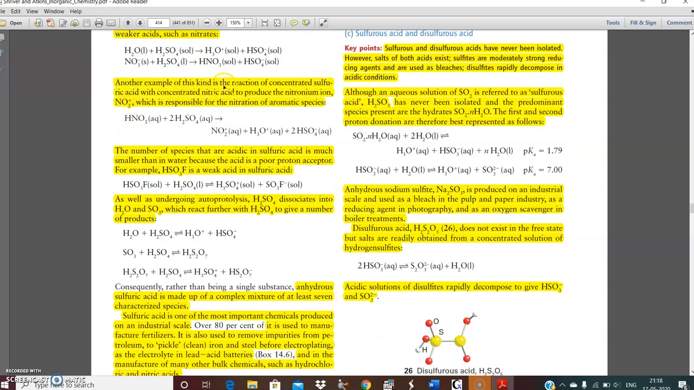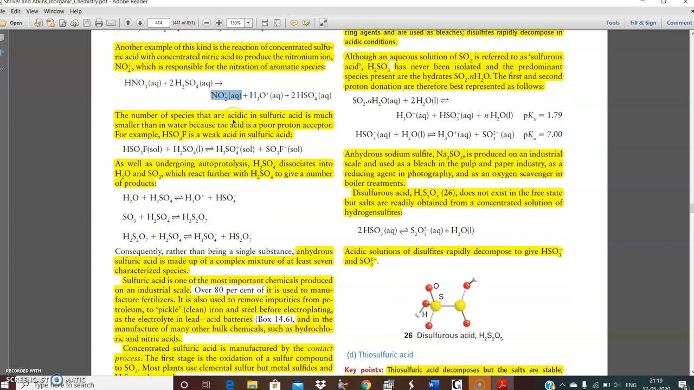Another example of this kind is the reaction of concentrated sulfuric acid and concentrated nitric acid to produce the nitronium ion. You will encounter this in organic nitration reactions, like preparation of nitroaniline, nitrophenol, dinitrophenol, these kinds of compounds. This is the electrophile.